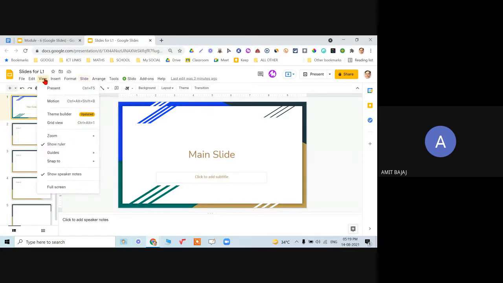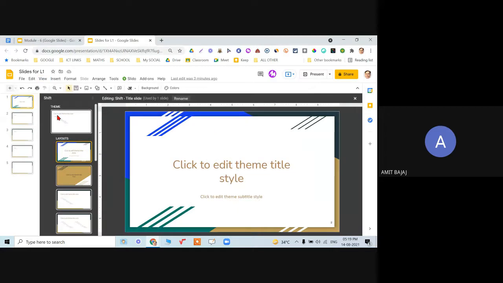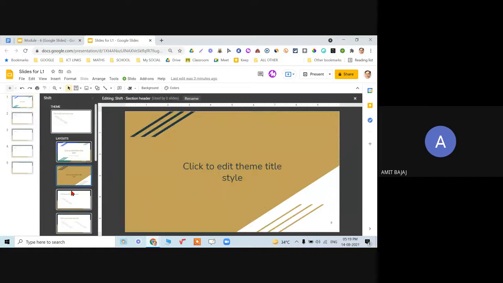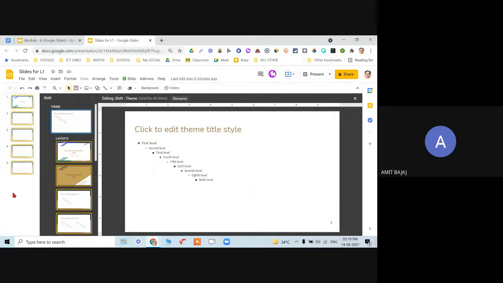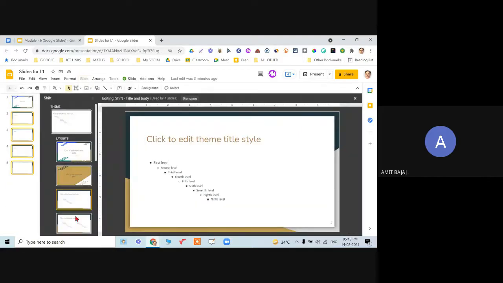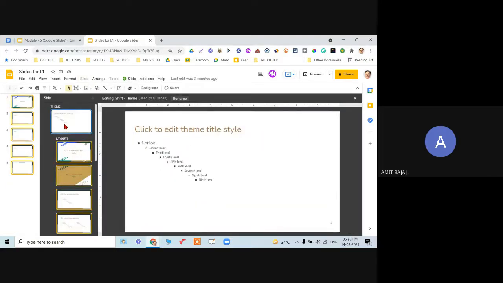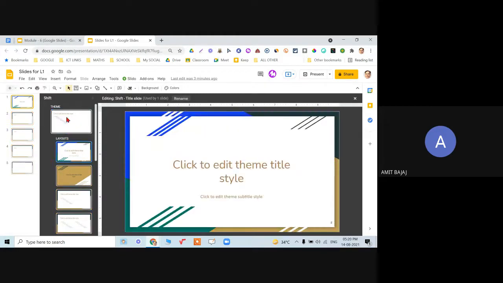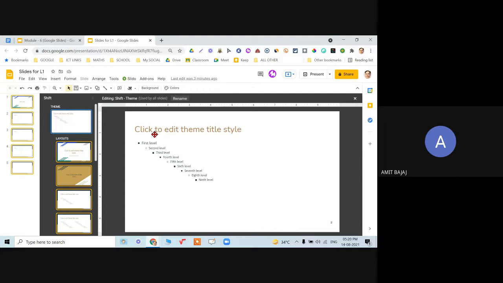You can even notice when I click on view, theme builder, at the top you see theme followed by a few layouts available. When I click anywhere outside, I am back to my slide view. Or even if I choose slide and now click on edit theme, again the same thing appears. So any option can be chosen. Go to the theme initially, in the beginning it was over here. Go to the theme, click on click to edit theme title style.